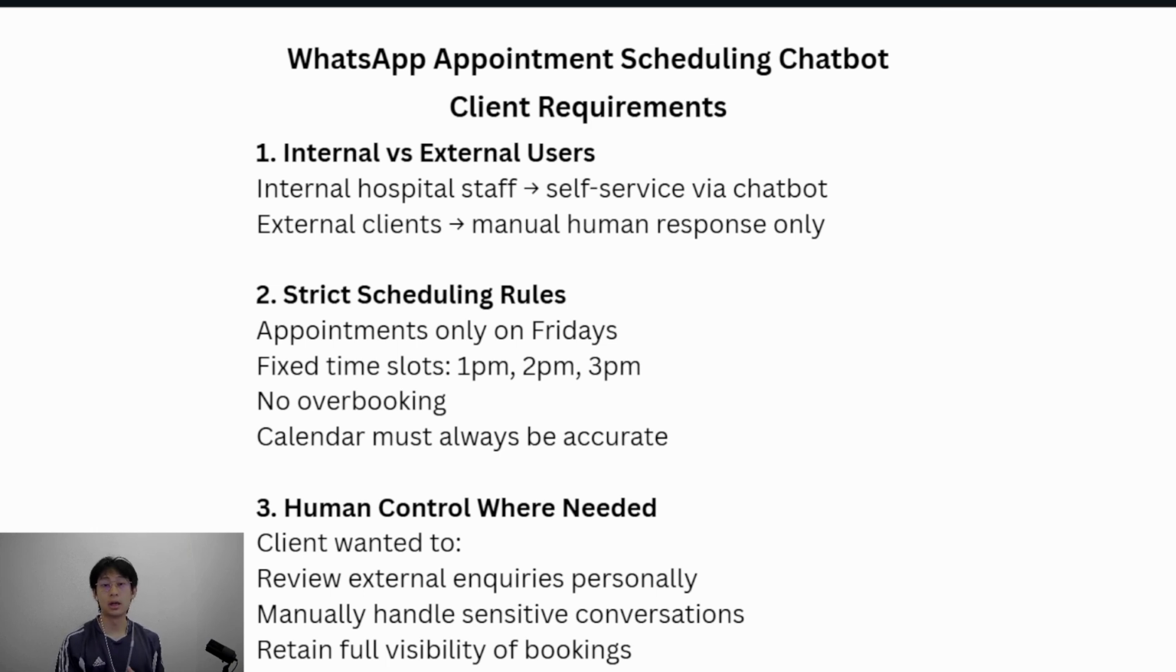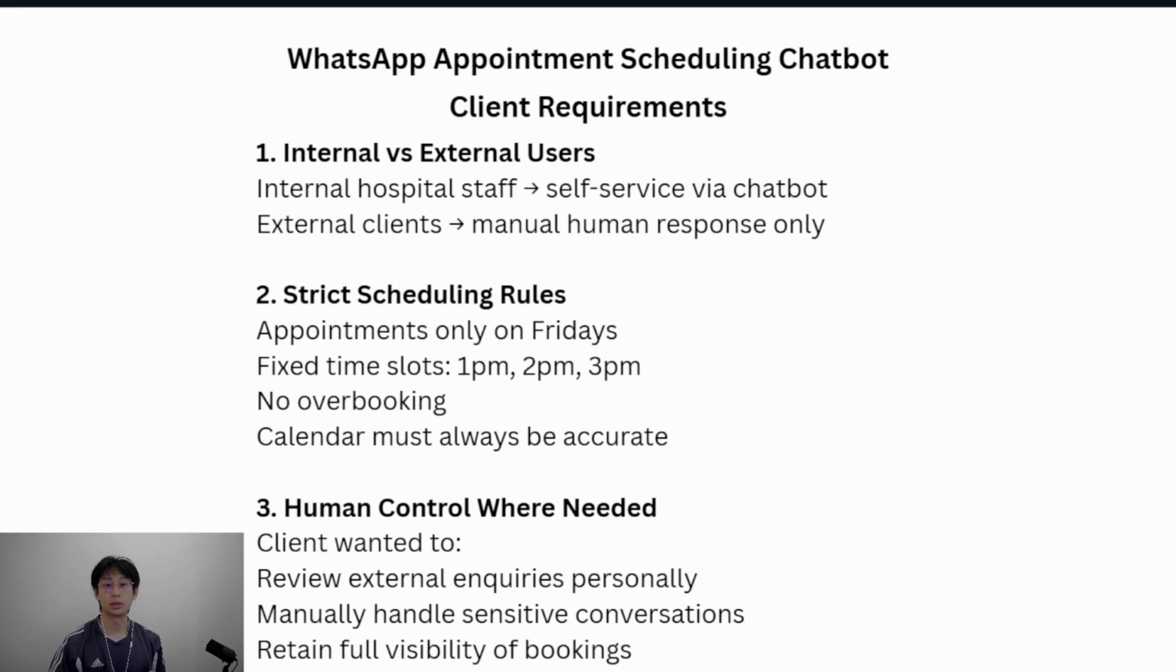Second, scheduling rules were non-negotiable. Appointments are only allowed on Fridays with fixed time slots at 1 p.m., 2 p.m., or 3 p.m. No overbooking, no guessing. Everything has to reflect the real calendar state.